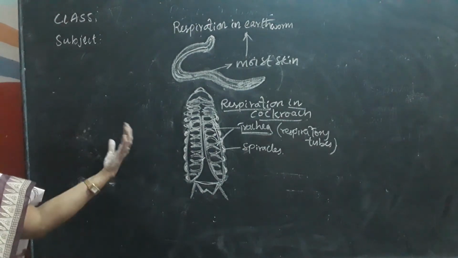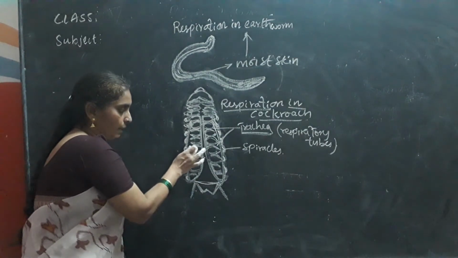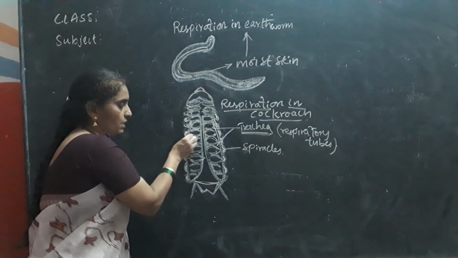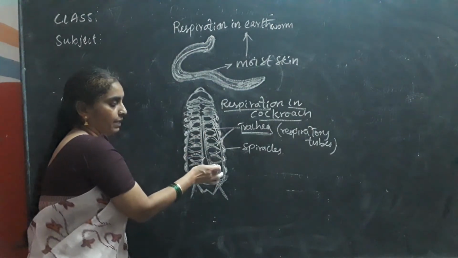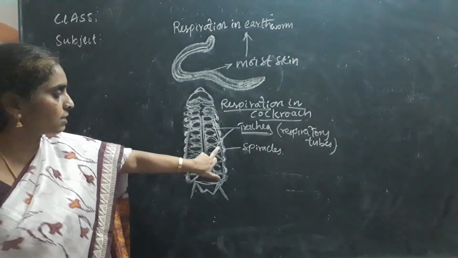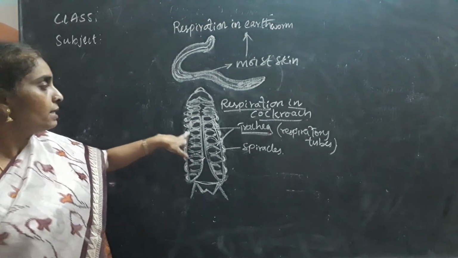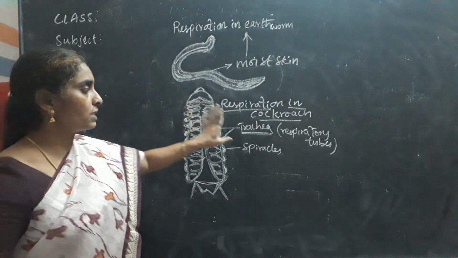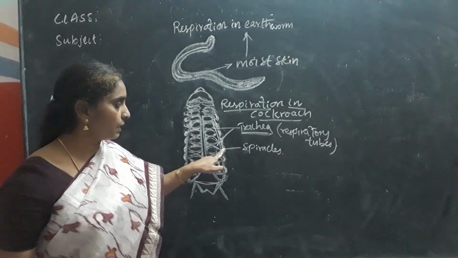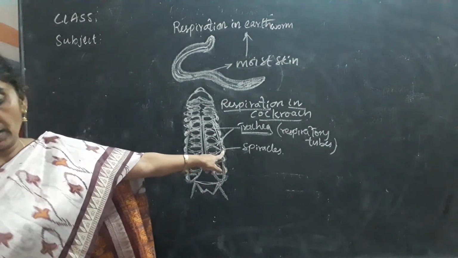On the underside of each segment: the body of the cockroach is divided into several segments. See here, children, these are the several segments into which the body is divided. On the underside of the segments, there are tube-like structures called tracheal tubes. The cockroach takes atmospheric air through the spiracles, the respiratory holes present on the sides of the cockroach.